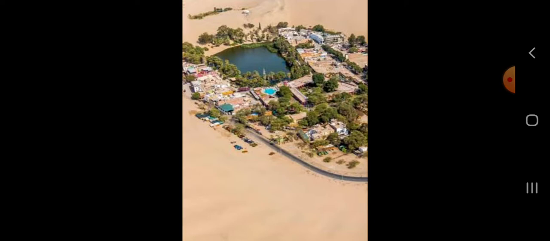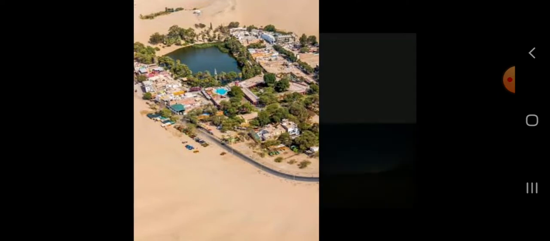Now let us see about the climate. The climate of the Thar Desert is hot and dry throughout the year with very little or no rainfall. Clear? During summer, the days are very hot and nights are cool. In winter, the days are warm and nights are very cool. Clear?